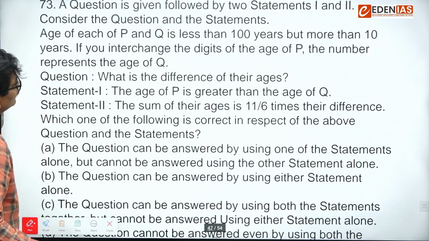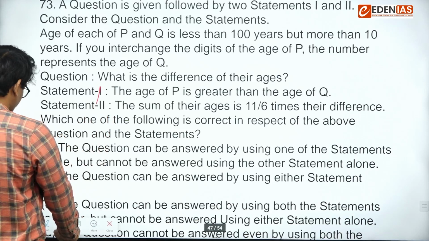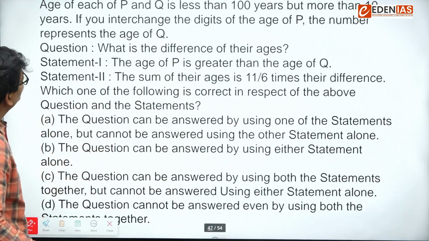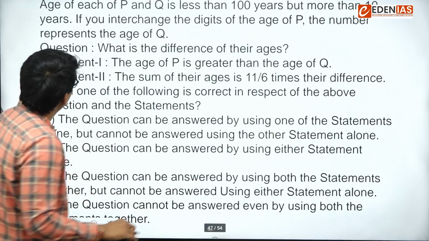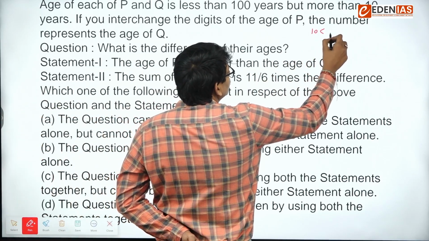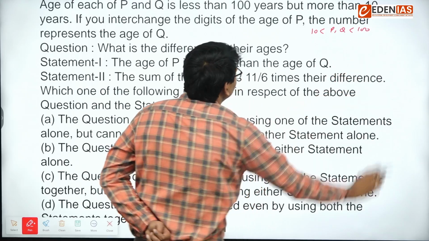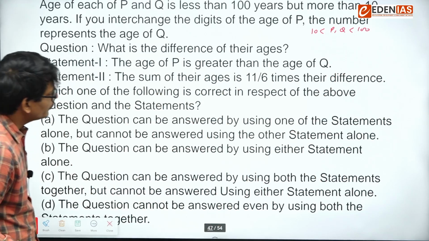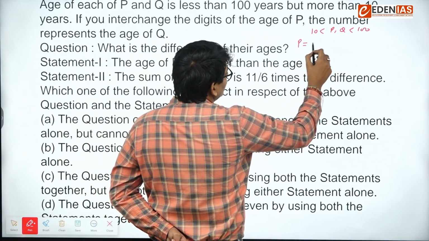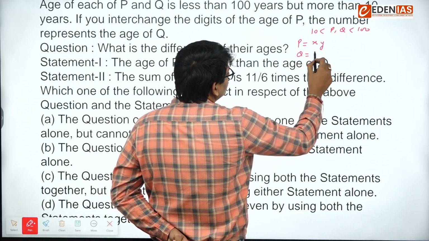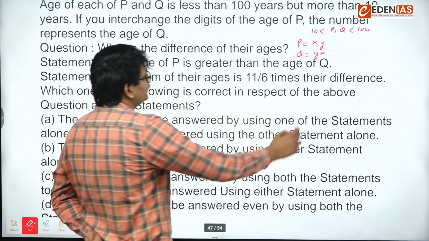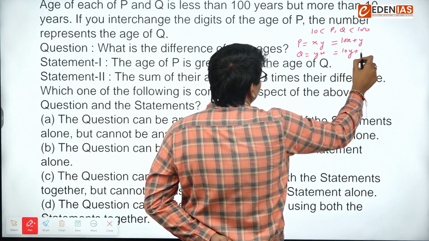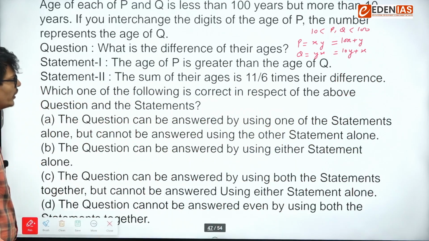Okay, next. Again, a data sufficiency problem. Age of P and Q is less than 100 years but more than 10. If you interchange the digits of age of P, the number represents the age of Q. So P is XY, Q is YX. What is the difference of their ages?